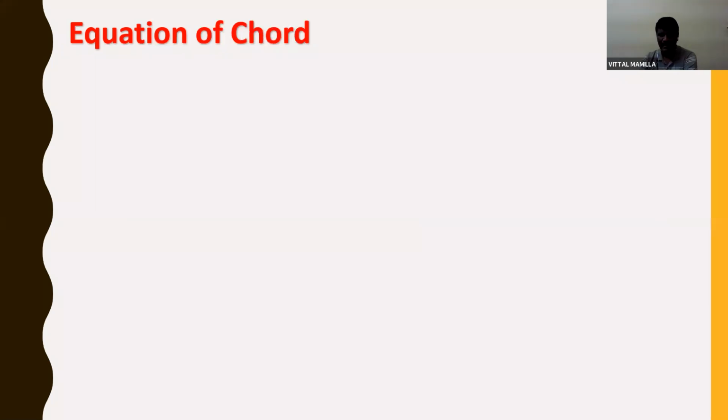Now let us see the equation of chord. What is meant by chord? A chord is nothing but a straight line which passes through two points of the parabola.